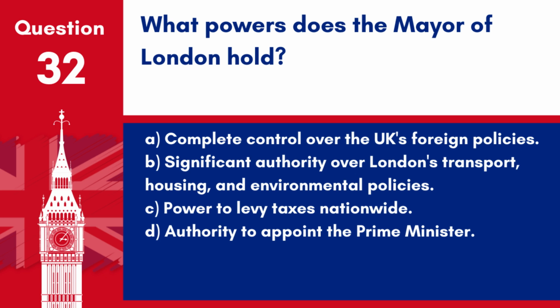Question 32. What powers does the Mayor of London hold? A. Complete control over the UK's foreign policies. B. Significant authority over London's transport, housing and environmental policies. C. Power to levy taxes nationwide. D. Authority to appoint the Prime Minister. Answer. B. Significant authority over London's transport, housing and environmental policies. The Mayor of London plays a critical role in managing several key aspects of the capital's infrastructure and services.